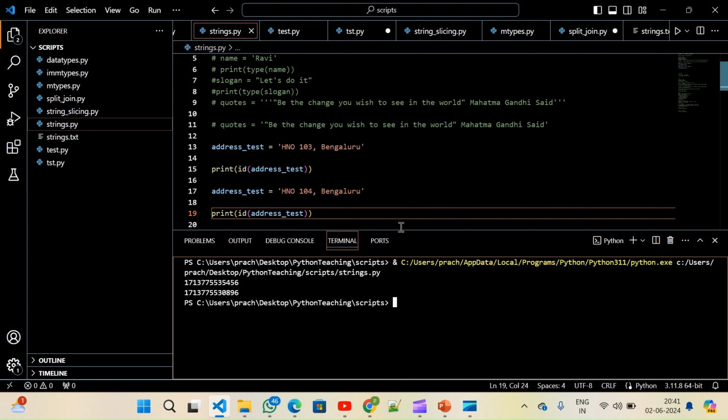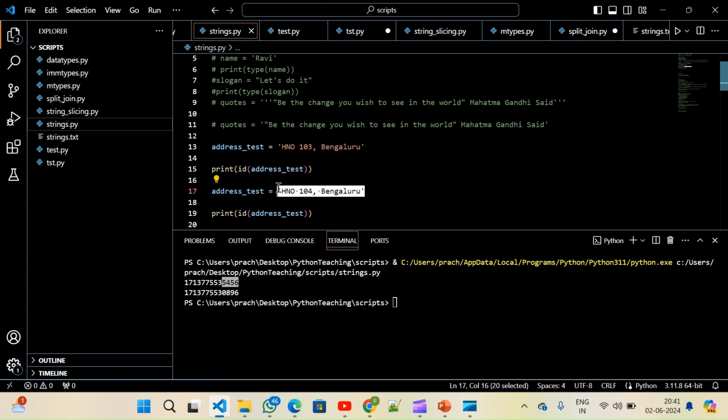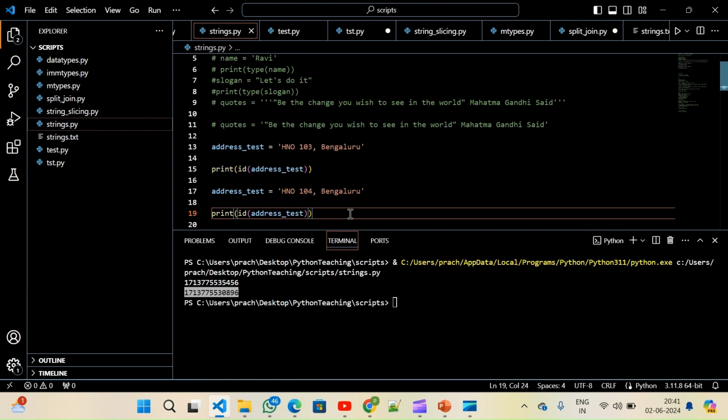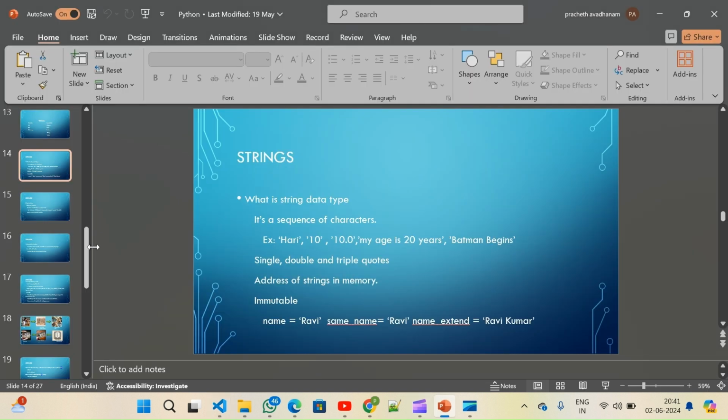Now when I print it, you can clearly see the earlier address is ending with 5456. Whatever modification I made, the variable name is the same, but the value is at 896. So it is stored in a different address. When you modify the value, it gets stored in a different address. That is why strings are immutable. We cannot do modifications on strings.